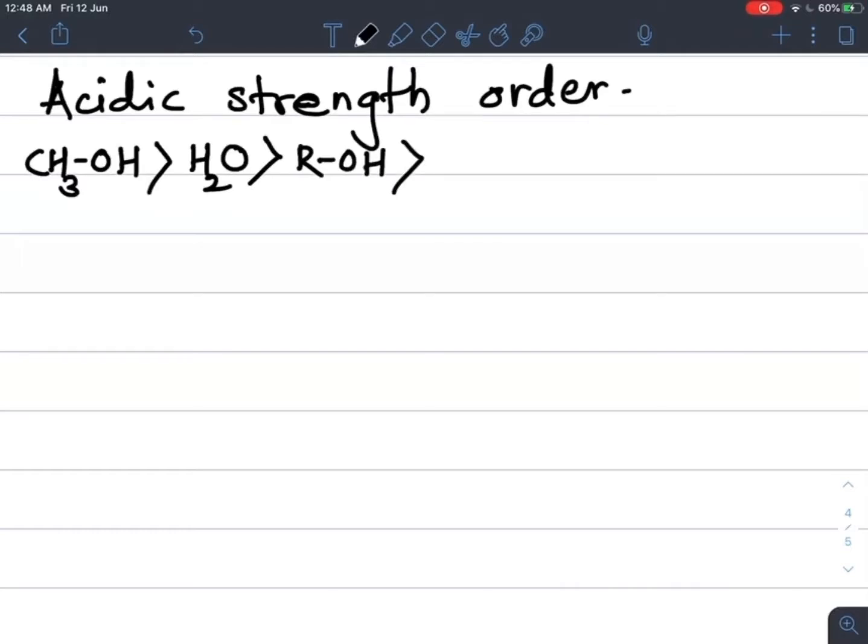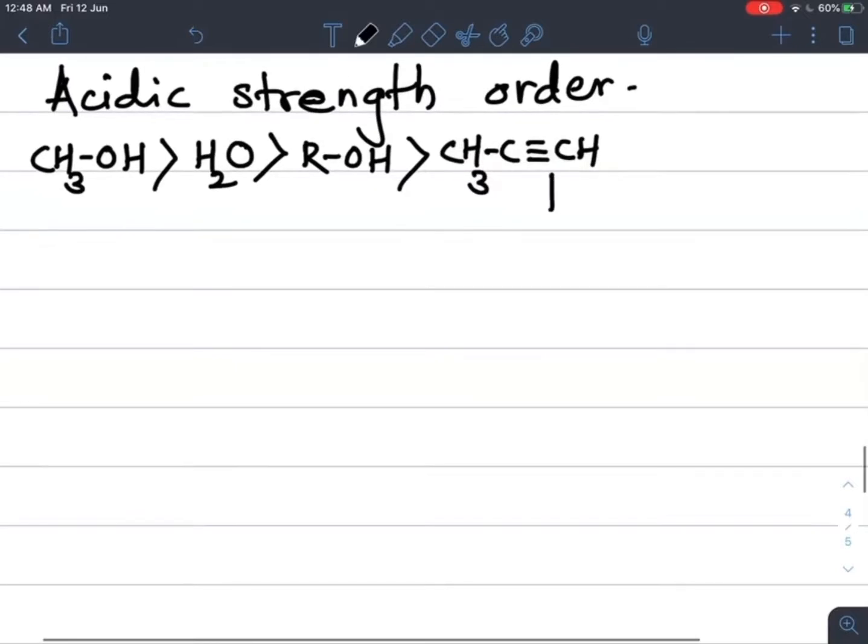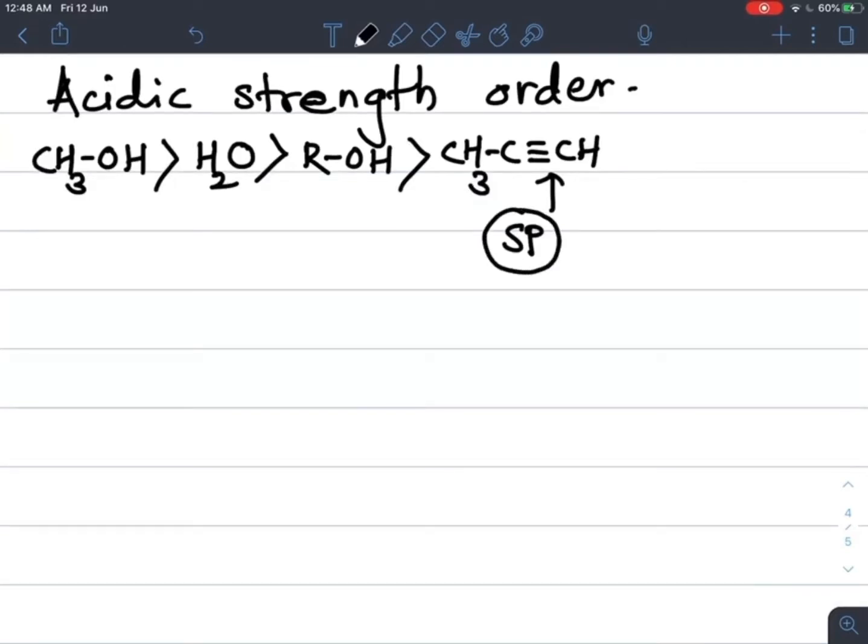Now these primary, secondary, tertiary alcohols are more acidic than the alkynes, that is CH3C triple bond CH. Alkynes contain sp hybridized carbon, and in sp hybridization there is 50% s character.